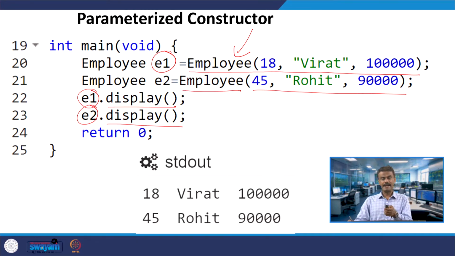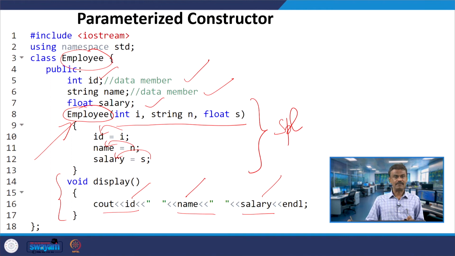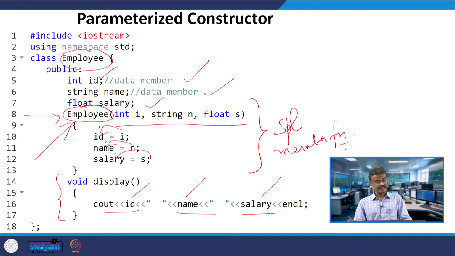So, the main idea here is I have the class employee, the same name I have in line number 8. So, this I call it as a special member function. That means this is nothing but a constructor and I have 3 parameters over here, int i, string n, float s, therefore, I call this a parameterized constructor.